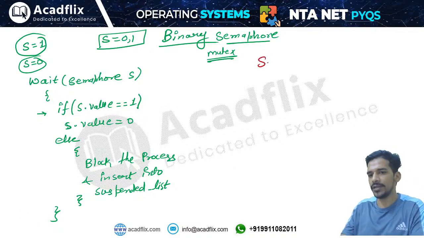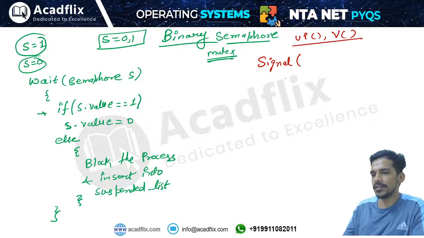Then we have the signal operation. Signal operation is also known as up operation or V operation. Signal operation will also take the semaphore as an input. In the signal operation, you check if the suspended list is empty.